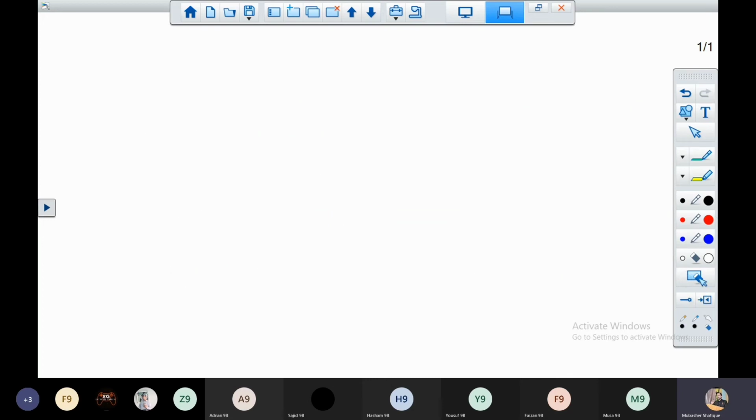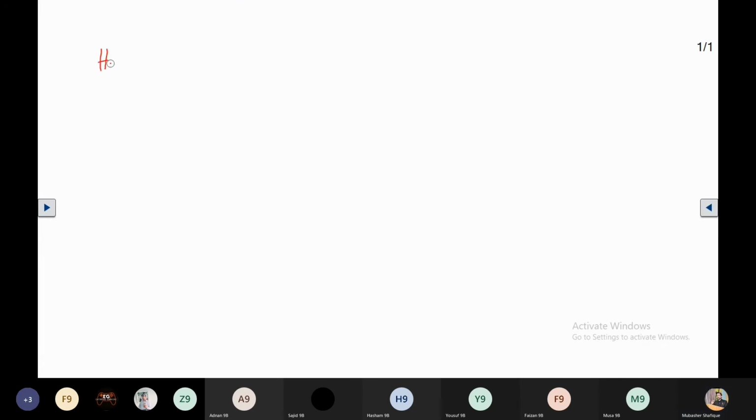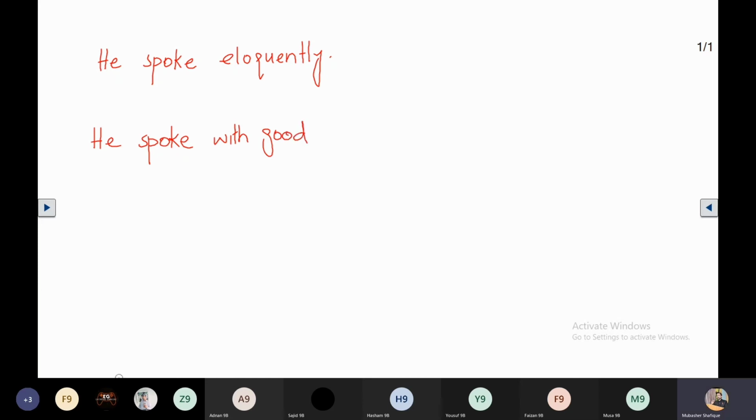Next, the example is, he spoke eloquently, and the next sentence, if we change it into an adverb phrase, we can change it like this: he spoke with good speaking skills.